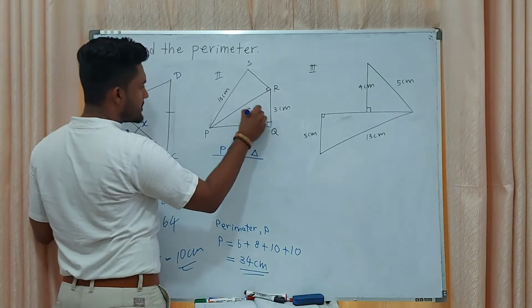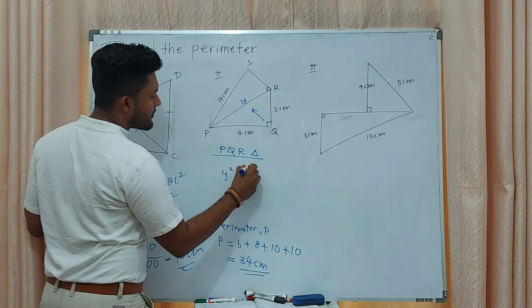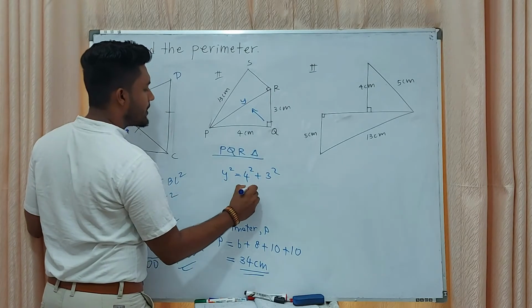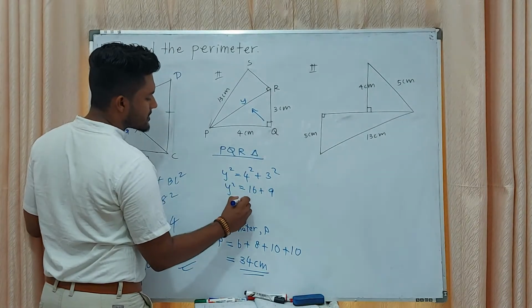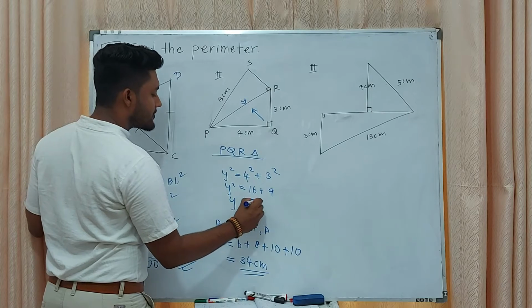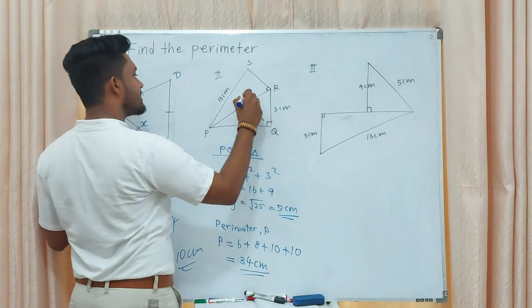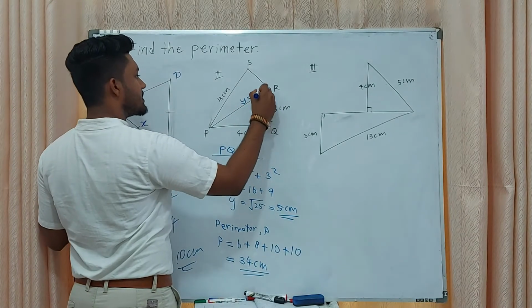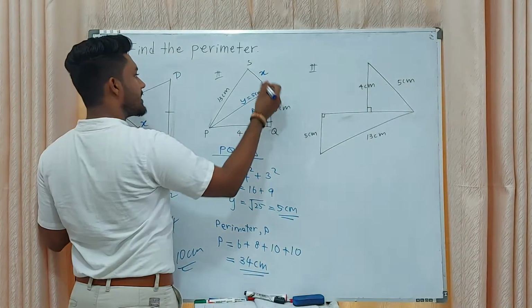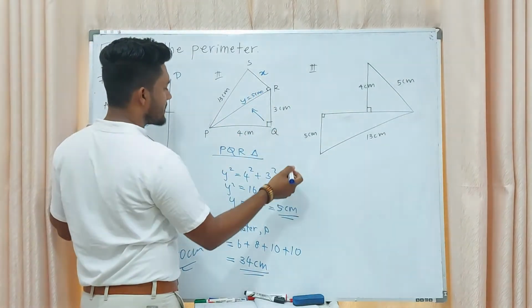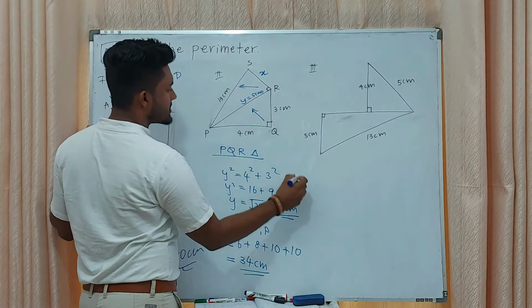There, this length we'll take as y. y squared equals 4 squared plus 3 squared. 16 plus 9, y squared, that means square root of 25, 5 centimeters. This length is 5 centimeters. Then there are two lengths, you can find, we'll take it as x, right? Yes, we can find x. How can we find it? Yes, this is the hypotenuse.